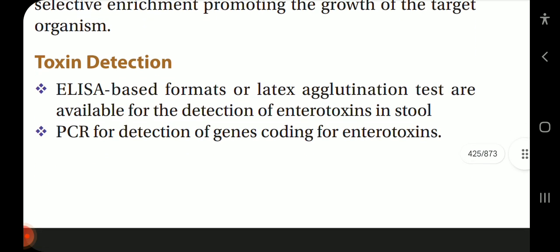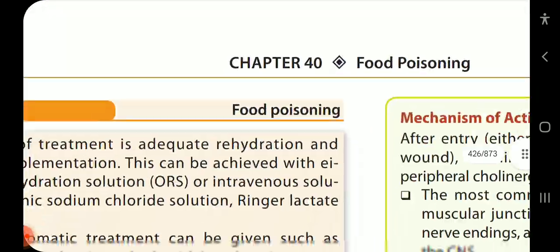Toxin detection. ELISA-based formats or latex agglutination tests are available for the detection of enterotoxins in stool. PCR for detection of genes encoding for enterotoxins.